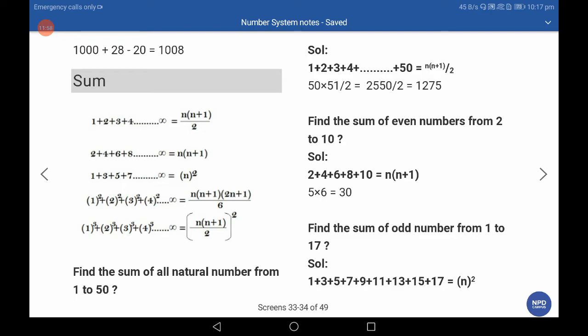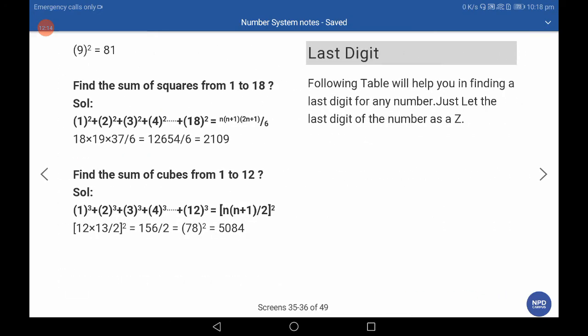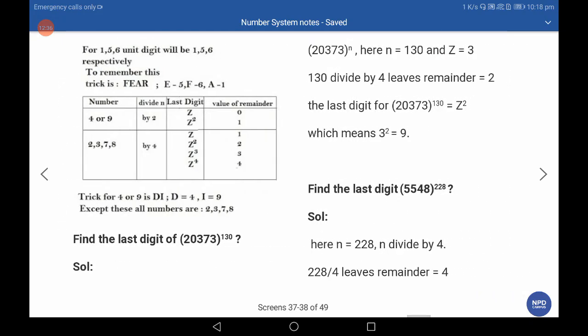Find the sum of odd numbers from 1 to 17. We count the total odd numbers and then apply the formula: 1, 2, 3, 4, 5, 6, 7, 8, 9, so 9 odd numbers, and 9 squared is 81. Find the sum of squares from 1 to 18: we apply the formula and calculate, where n is 18. Find the sum of cubes of 1 to 12: n is 12, we apply the formula and calculate. Answer is 5084.